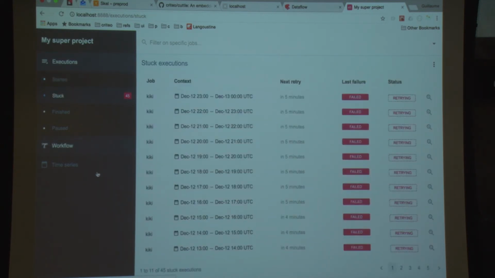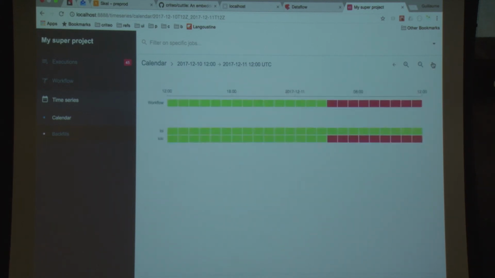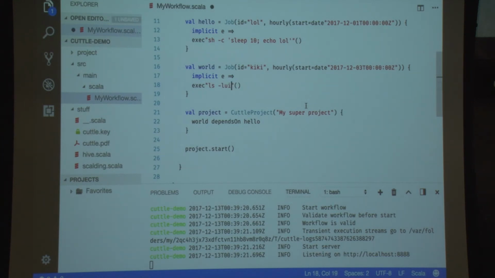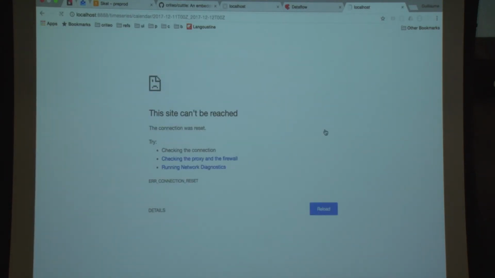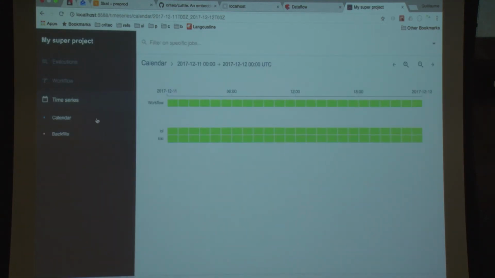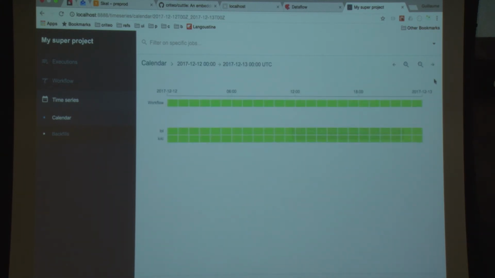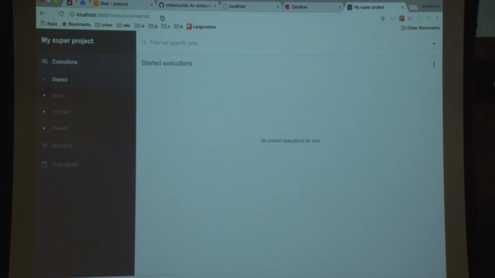So this one, they won't succeed. But if, for example, I'm fixing my workflow, I'm redeploying. And up, it's done. It's super fast to run actually because it just does LNS. Okay, so that's Cuttle.